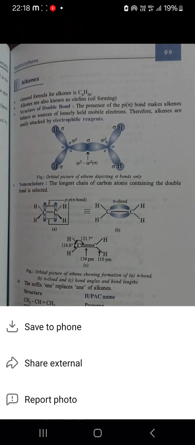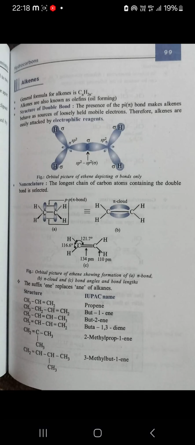So I think this one is alkene. I will make it in another video. I will make one on alkene in another video.